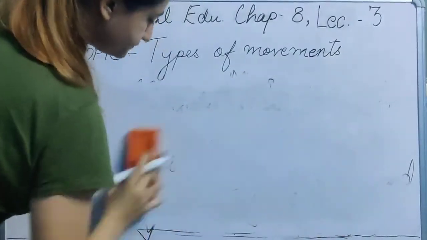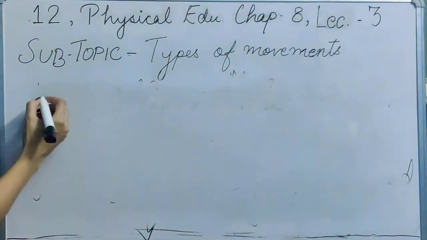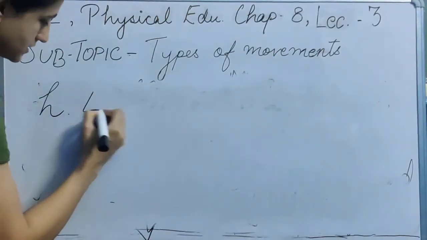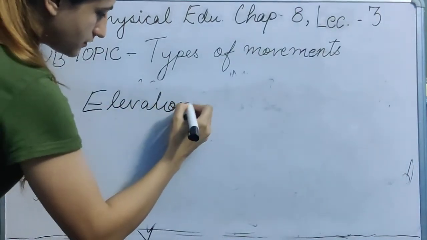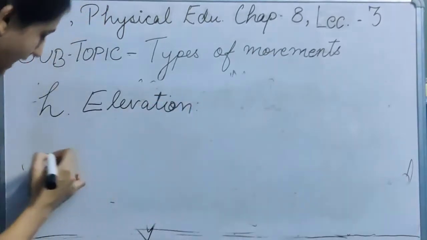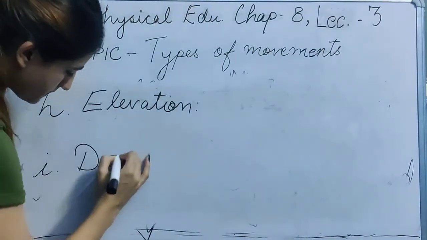Next two are elevation and depression. So this is elevation and depression.